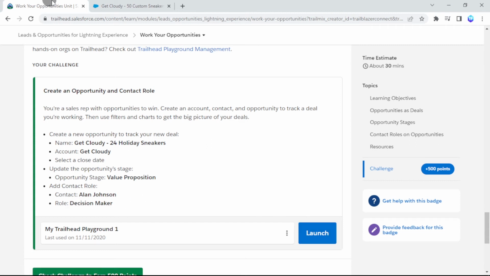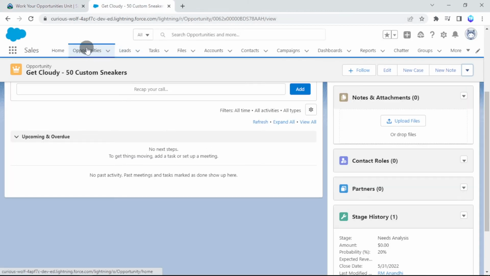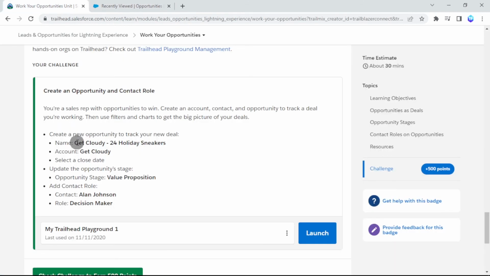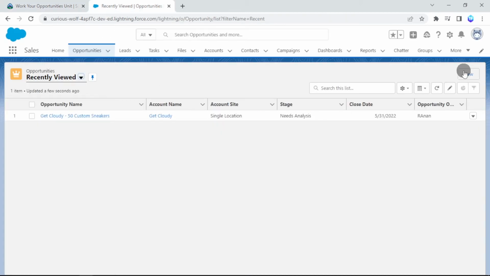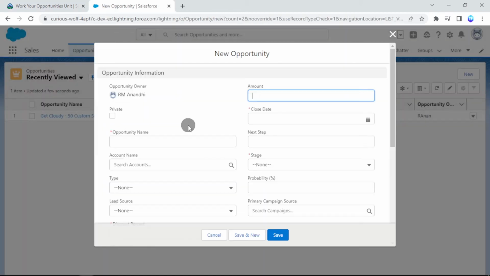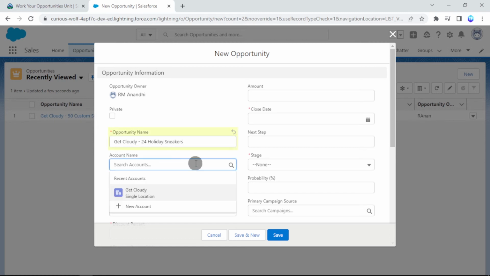So launch your playground and go to opportunity, click new. Choose the opportunity name as Get Cloudy 24 Holiday Sneakers, and the account name is Get Cloudy.